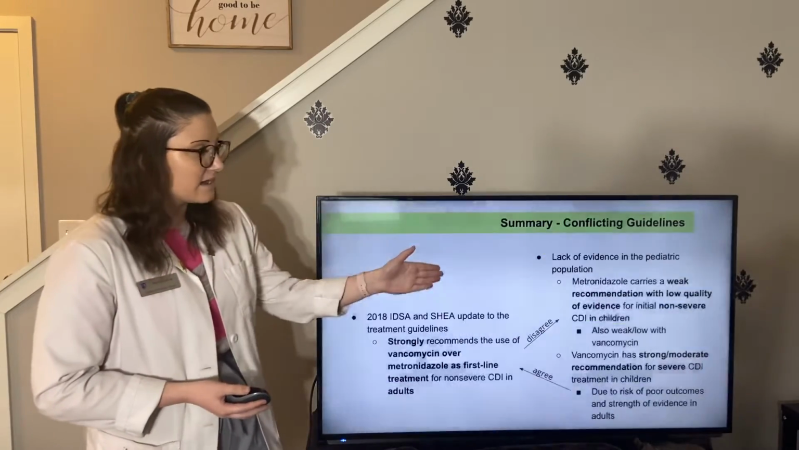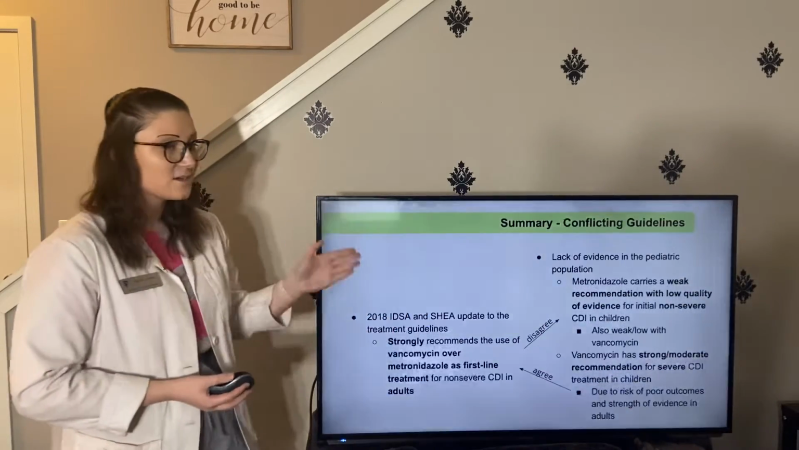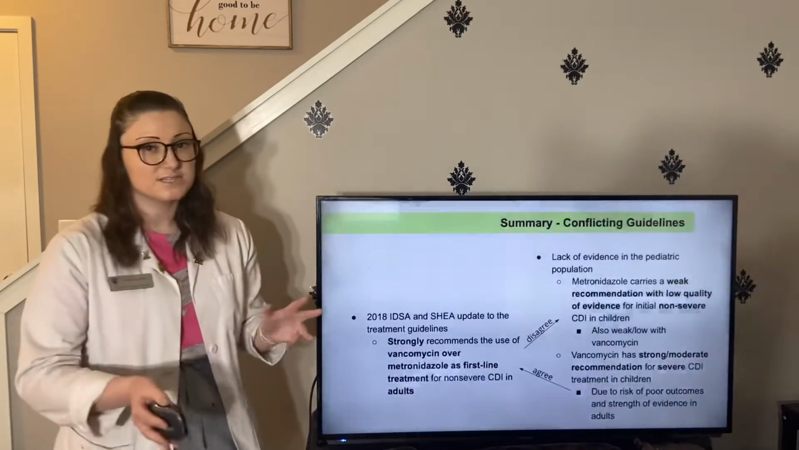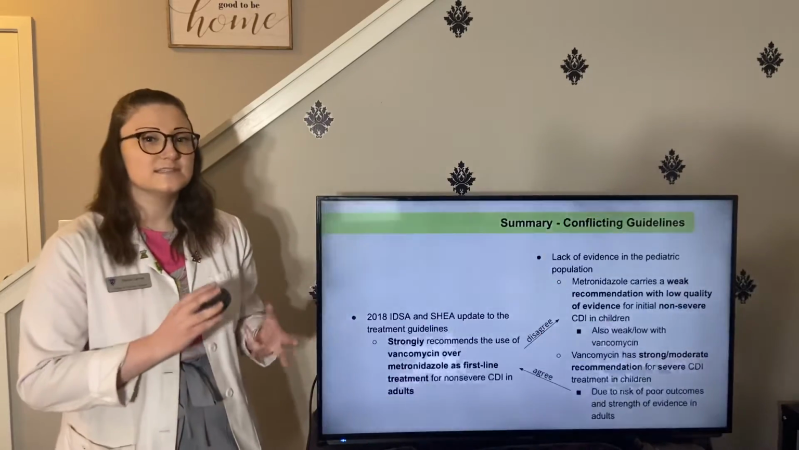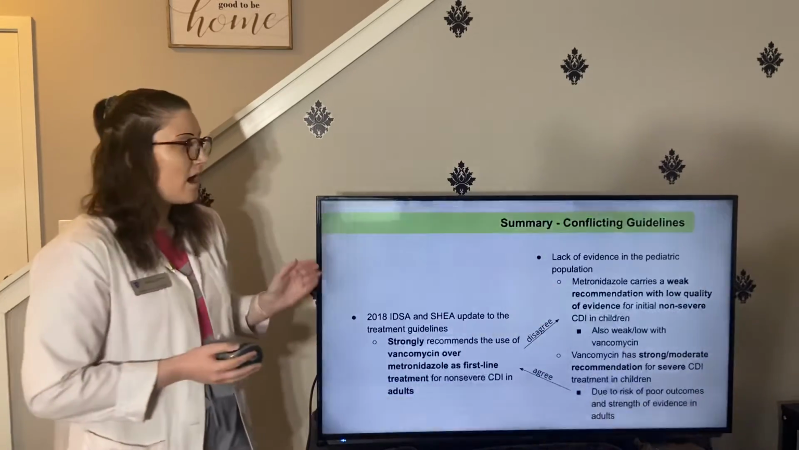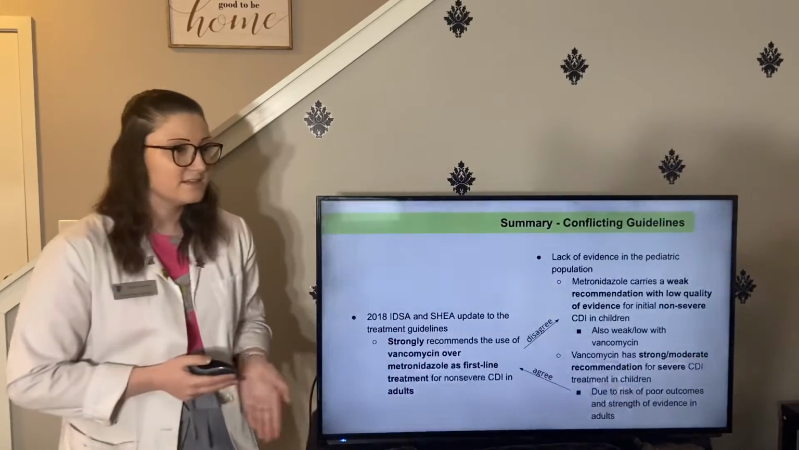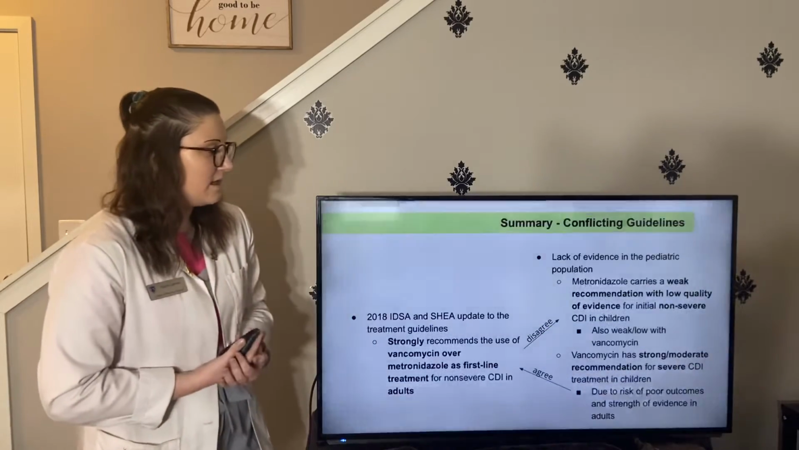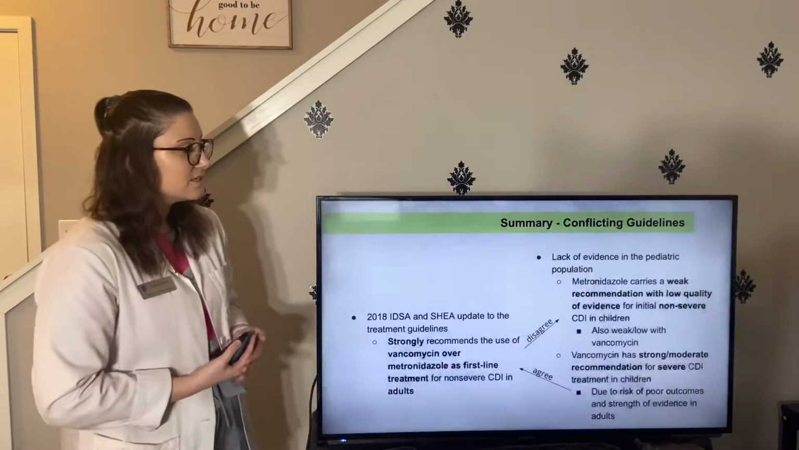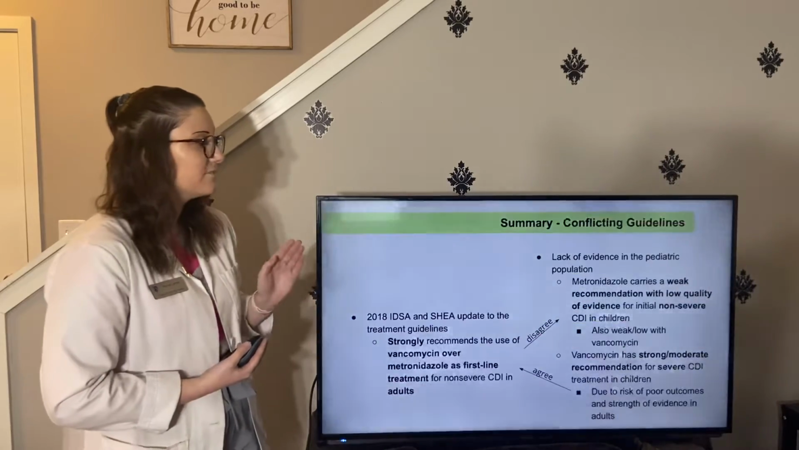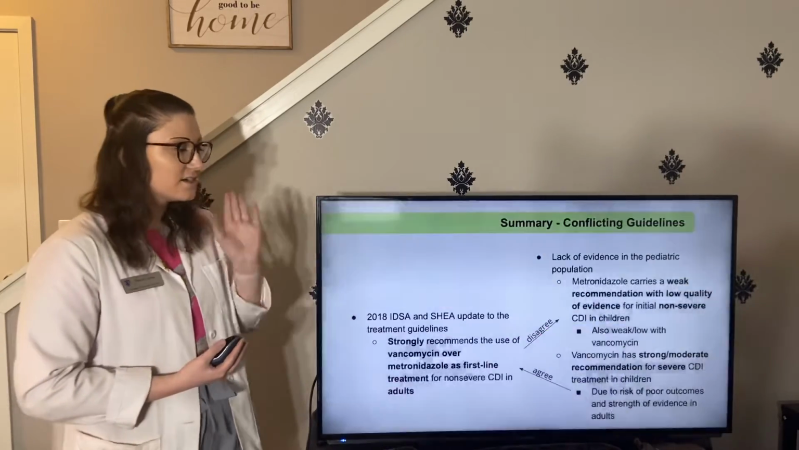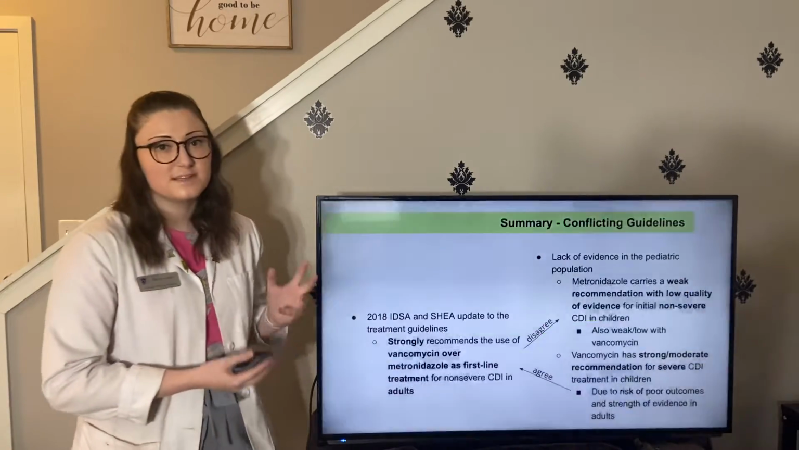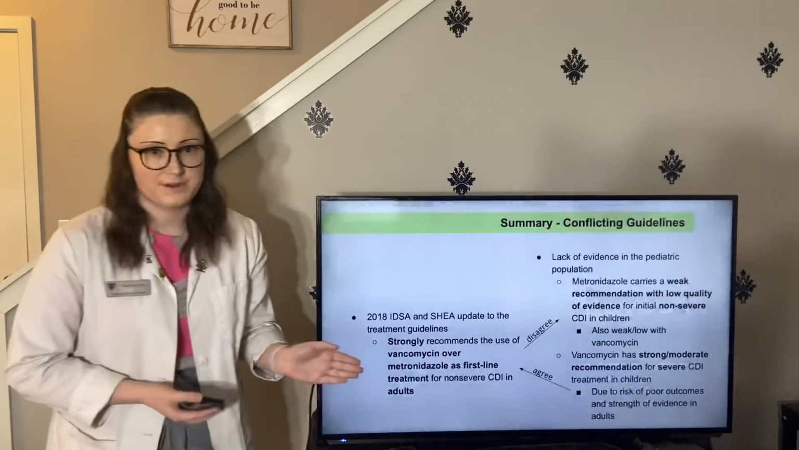However, there is a lack of evidence in the pediatric population, and that recommendation did not change in 2018. So they still have a weak recommendation for both metronidazole and vancomycin for non-severe infections in children. However, both of these are low quality of evidence, whereas the vancomycin has a strong level of evidence in adults. It also is important to point out that in children, there's a strong recommendation for vancomycin in severe cases. So this is due to the risk of poor outcomes and the strength of evidence in adults. So we can see that those two do agree.